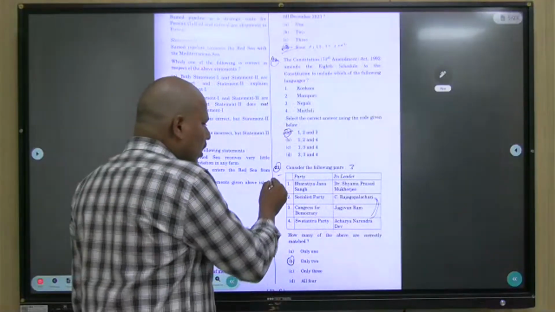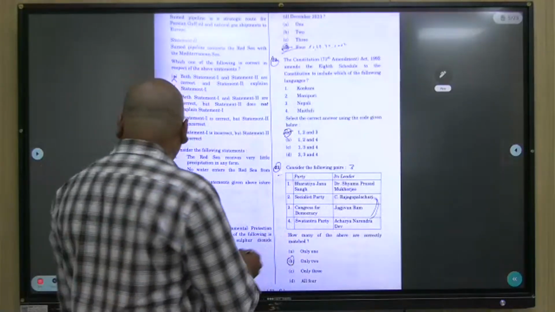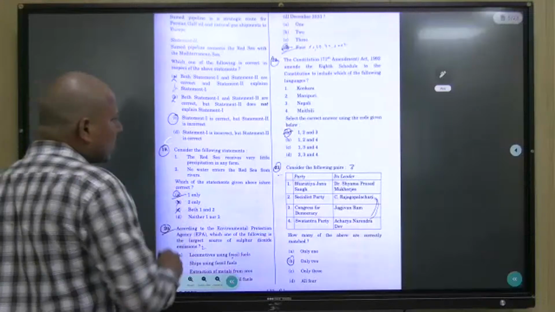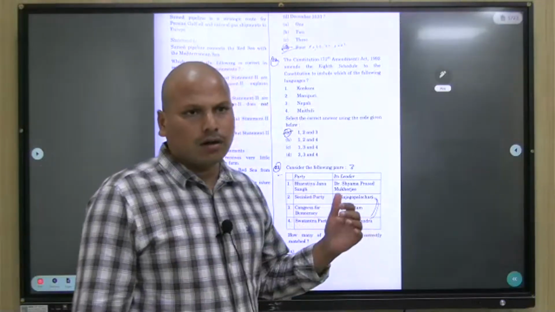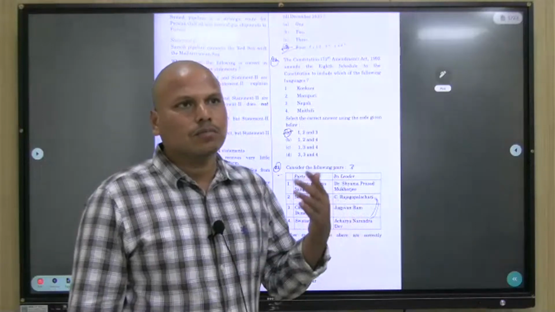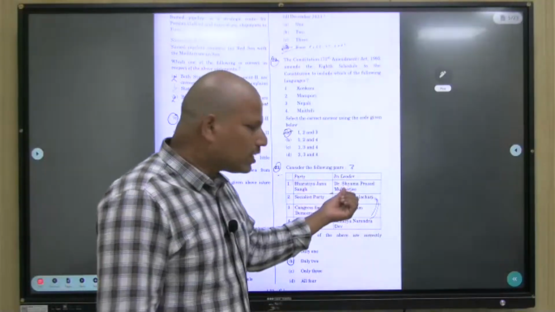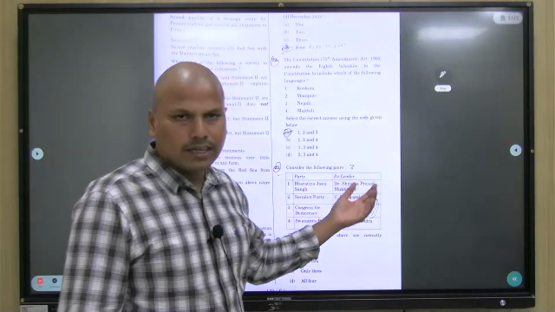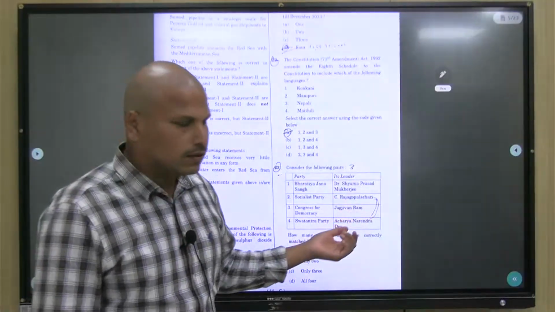Now, the 23rd question in set C. So here we are looking at set C. The 23rd question is part of modern Indian history, or you can say post-independence Indian history. It asks about the Bharatiya Janasangh and other political parties and their leaders: how many of the pairs given are correctly matched?